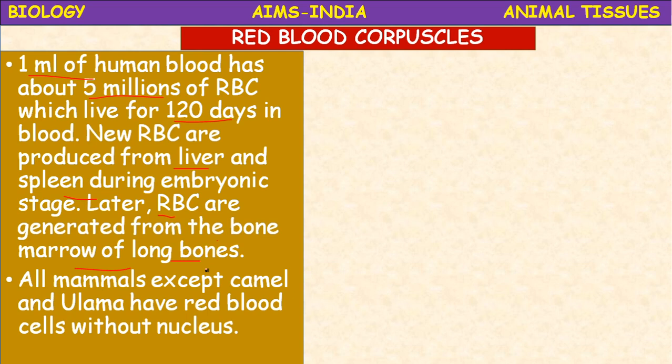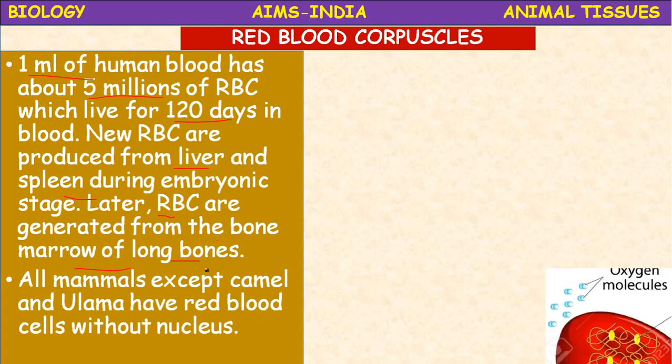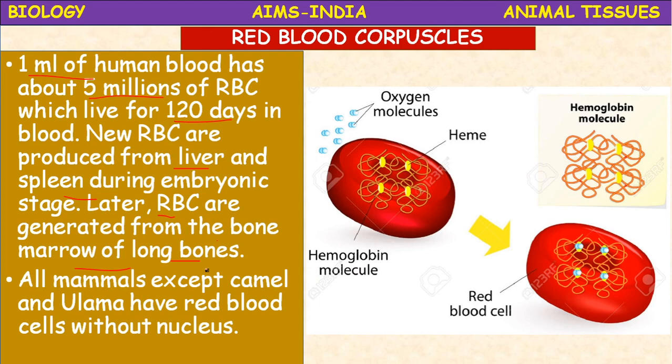In our blood also the nucleus is present in premature RBC. Newly produced RBC possess the nucleus, but a mature RBC is enucleated, which means the nucleus is absent. See the picture here, an RBC. The main constituent of RBC is hemoglobin.